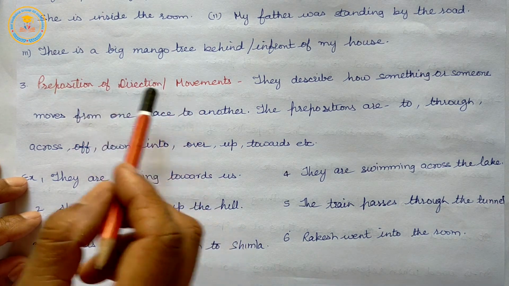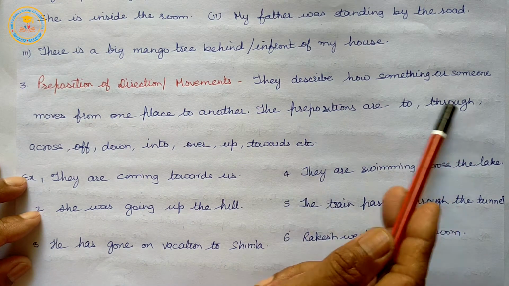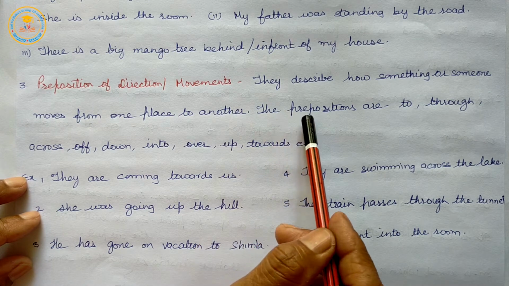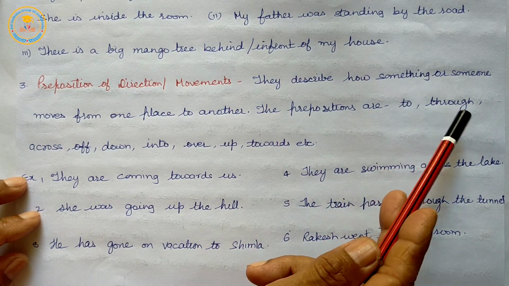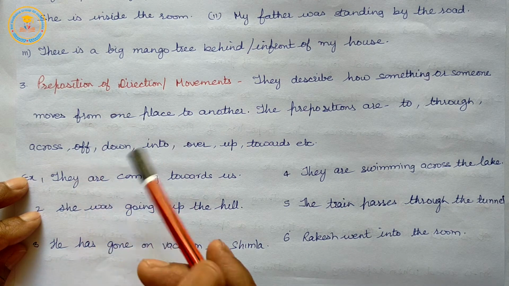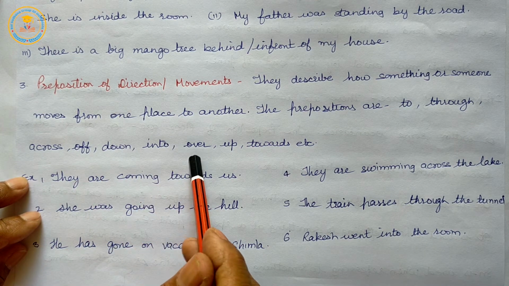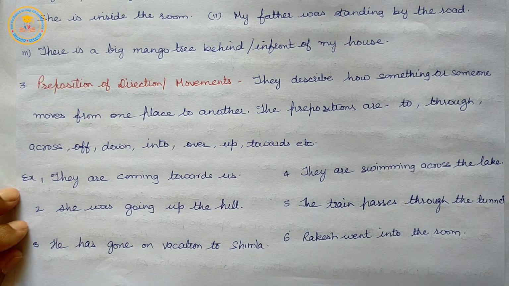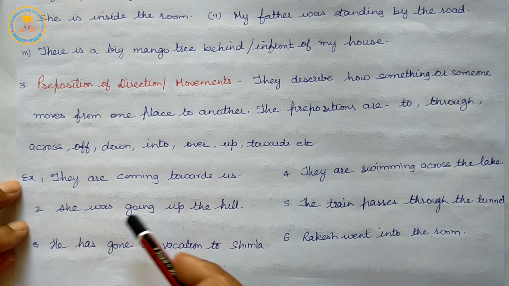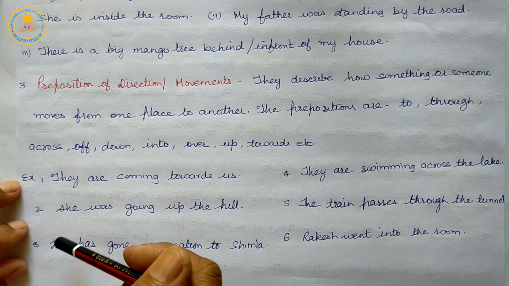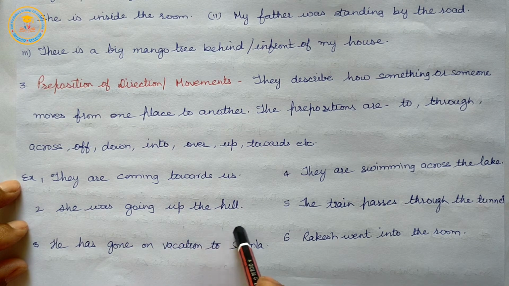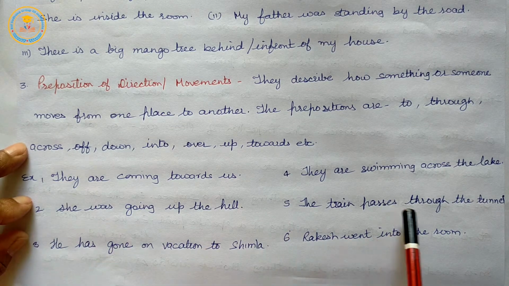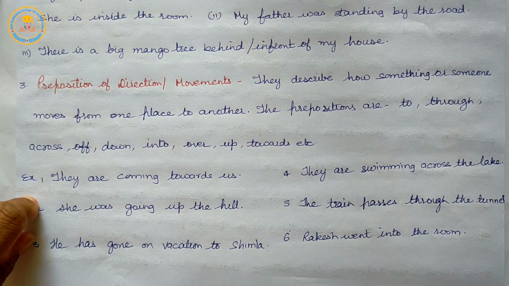Prepositions of direction or movement describe how something or someone moves from one place to another. The prepositions are to, through, across, off, down, into, over, up, towards, etc. Example: they are coming towards us. She was going up the hills. He has gone on vacation to Shimla. They are swimming across the lake. The train passes through the tunnel. Rakesh went into the room.